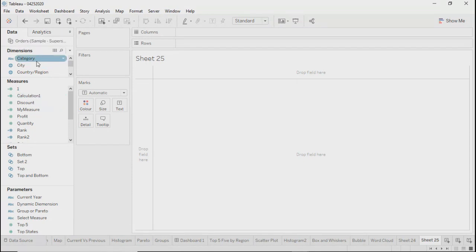In that case, let's say you created some calculated fields, for example a calculation or my measure. You created sets or groups. These three things, calculated field, group, and set, are related to one data set. They will appear only under the data source under which they have been created.